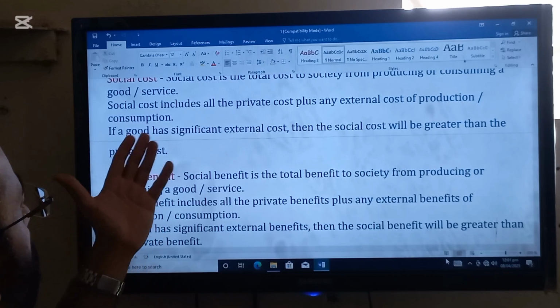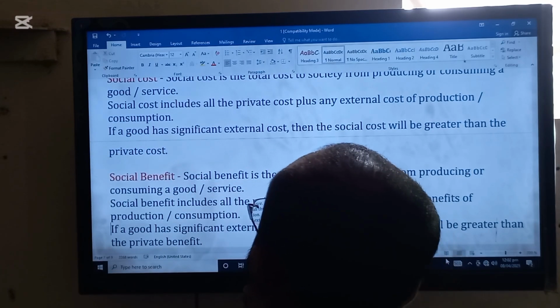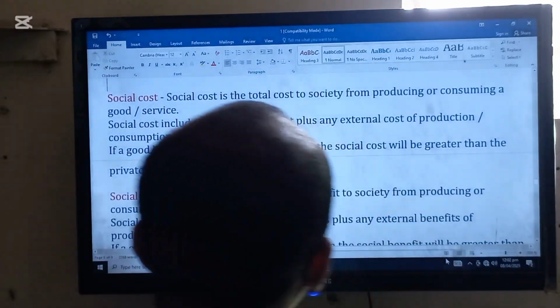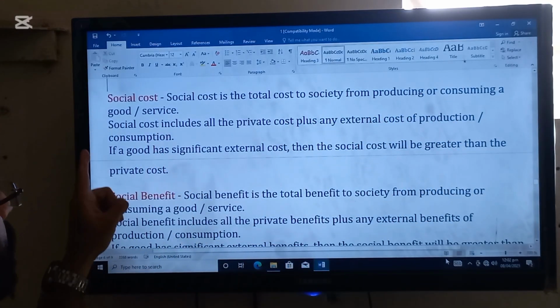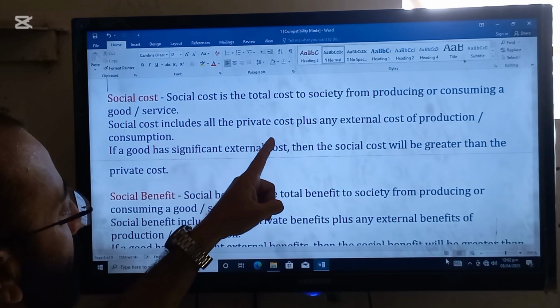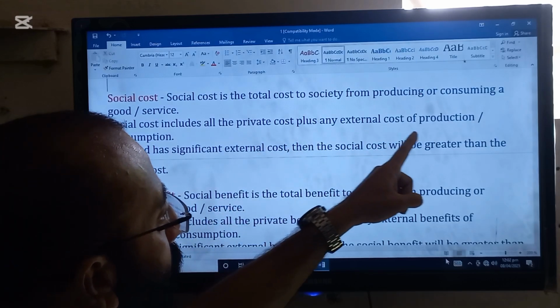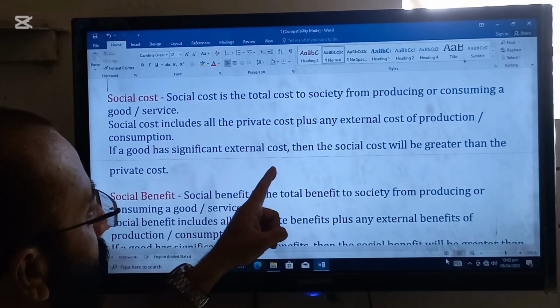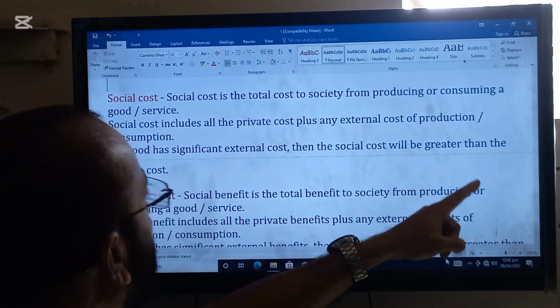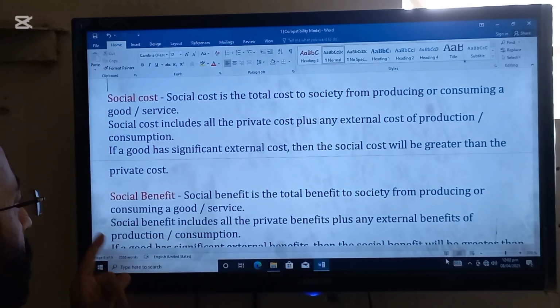So social cost is the total cost to the society from producing or consuming a good or service. Social costs include all the private costs plus external cost of production, consumption. If a good has significant external cost, then social cost will be greater than the private cost.